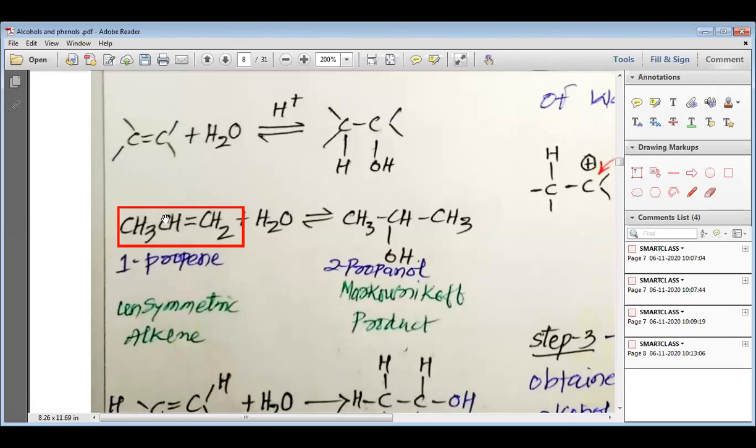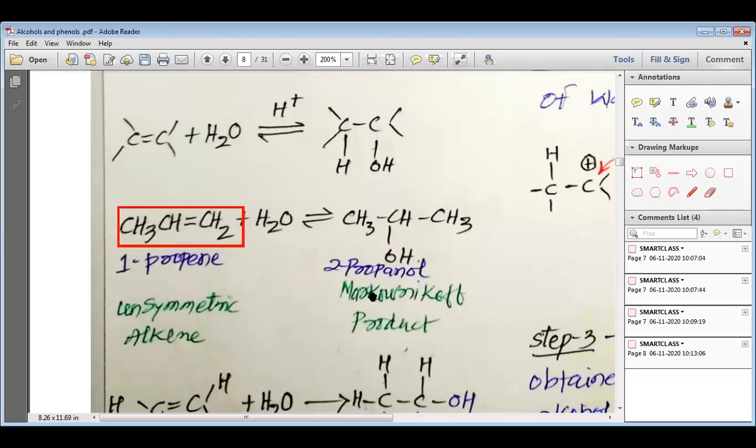Here you can see that the second carbon is bonded with two other carbons, and that is why the second carbon is the most substituted carbon. And this is how we get 2-propanol, because the negative part of water is added to the second carbon. This product is known as the Markovnikov product.